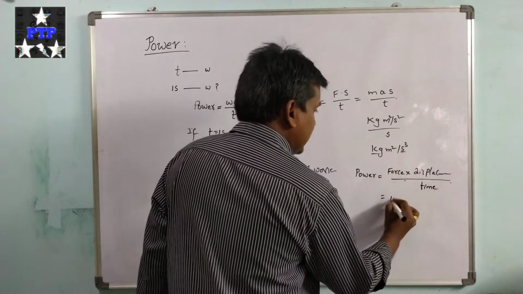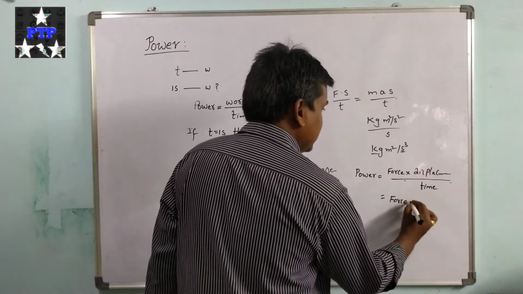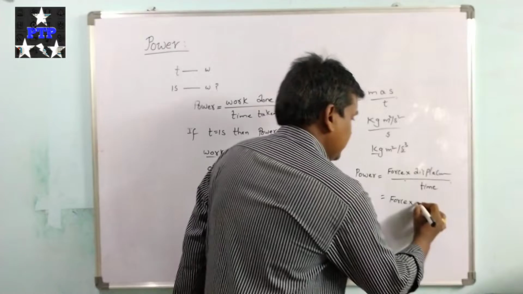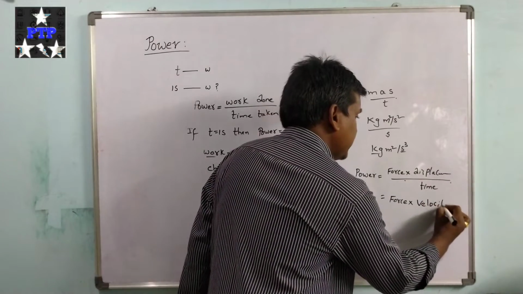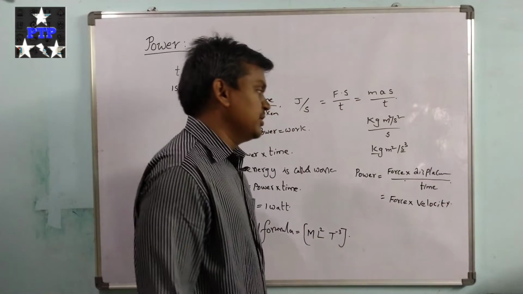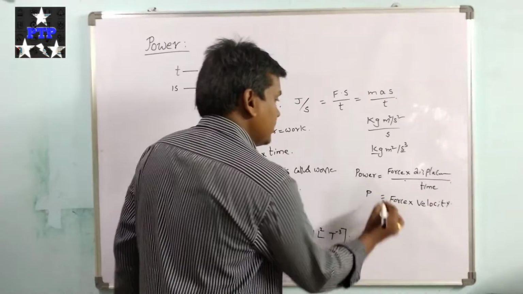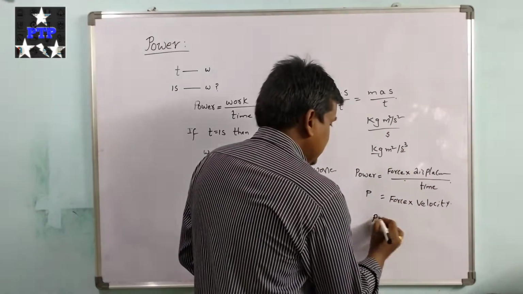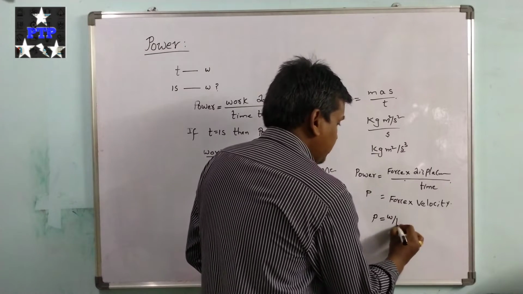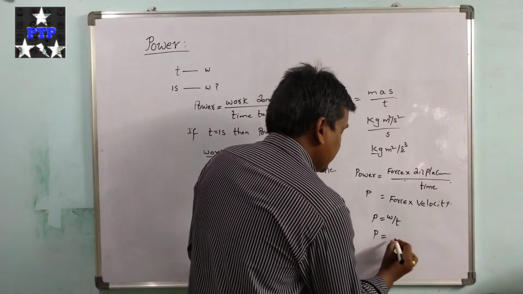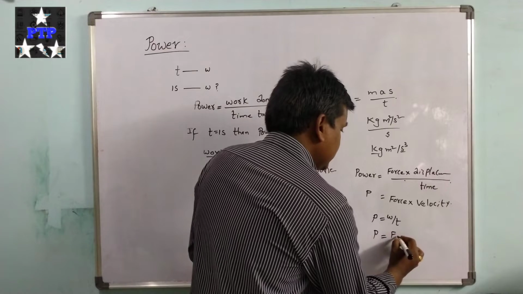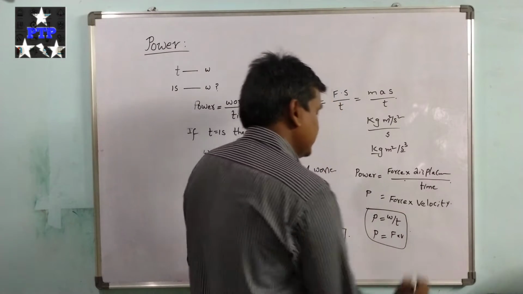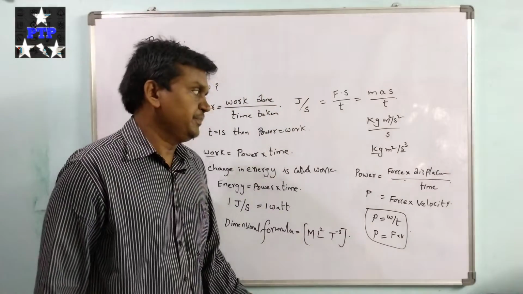Displacement upon time is nothing but velocity. So power P equals force into velocity. So we got two formulas here: power P equals work done upon time, and power P equals force into velocity. These are the two formulas regarding power.